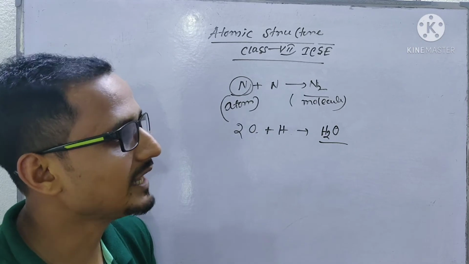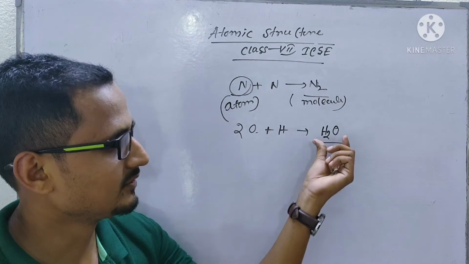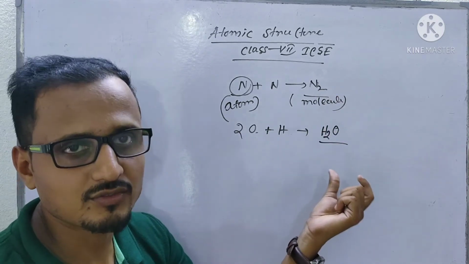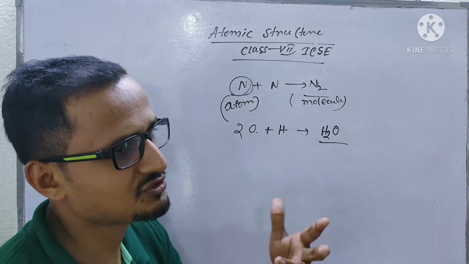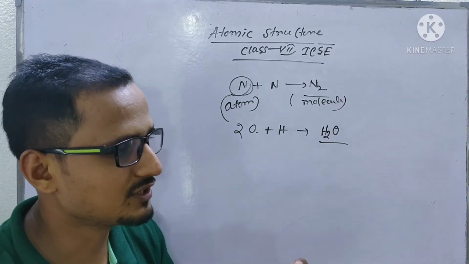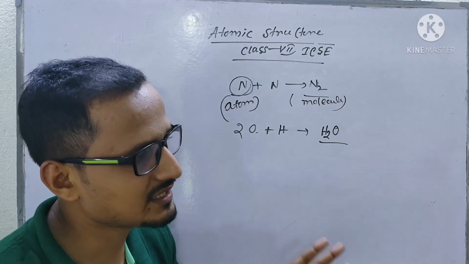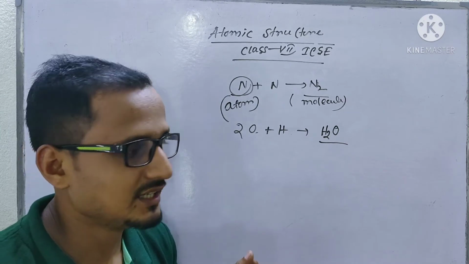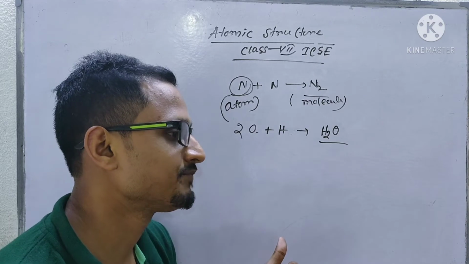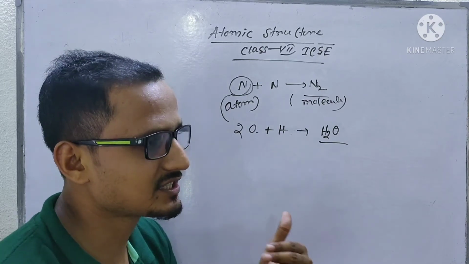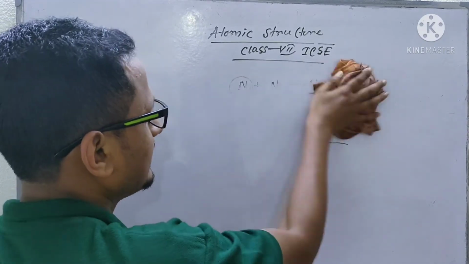Normally atoms are the smallest indivisible particle of an element and molecules are the smallest particle of a compound. We have learned about the structure of the atom. An atom contains electron, proton and neutron. Electron is negatively charged, proton is positively charged, and neutron is neutral in nature. While discussing atoms, we have also discussed ions. So here we'll discuss valency and ions.